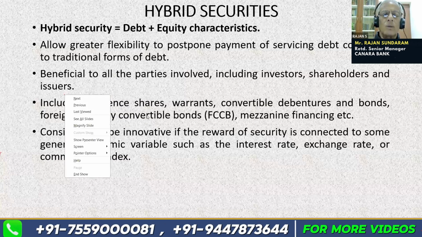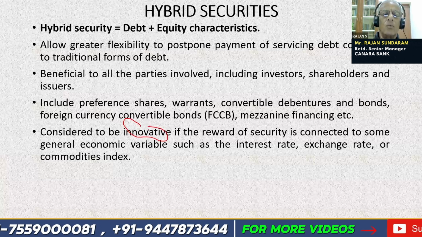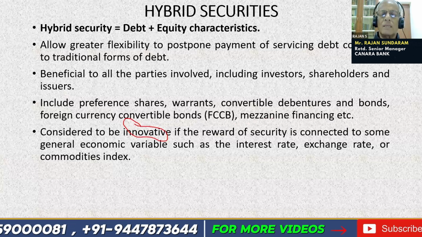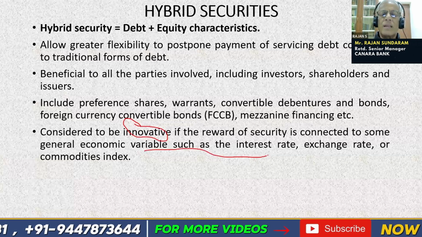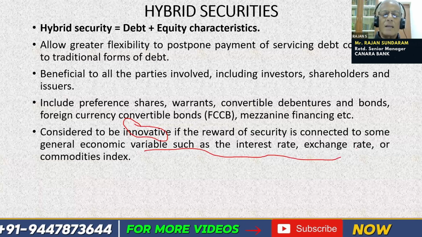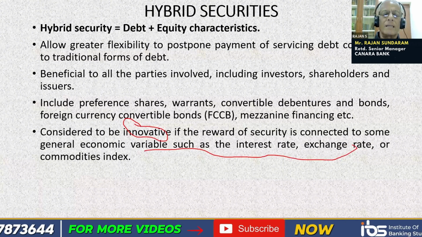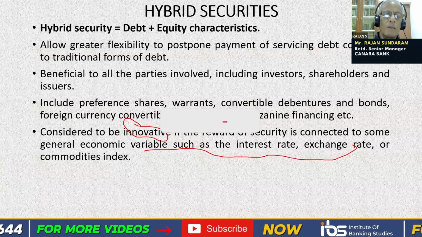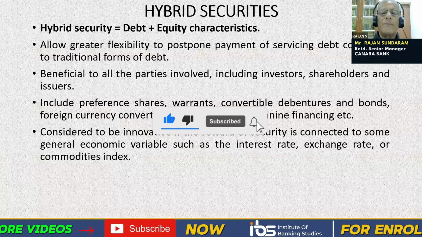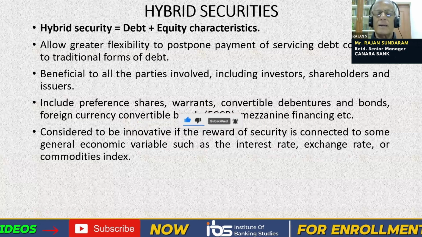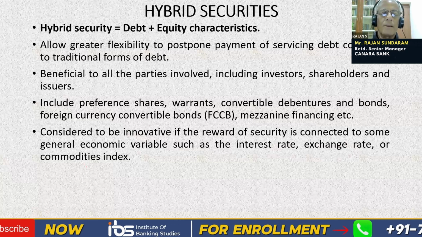A hybrid security is considered innovative if the reward of the security is connected to some general economic variable, such as the interest rate, exchange rate, or commodities index. If it is done like that, then we call it an innovative instrument.